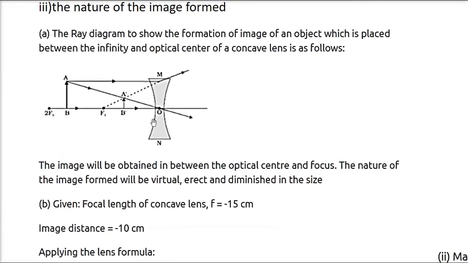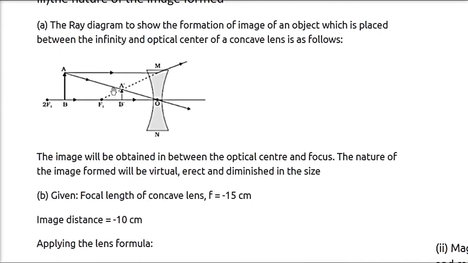So this is the formation of the image of an object which is placed between infinity and the optical center. Here is an object. This is the optical center of a concave lens. So the image will be obtained in between the optical center and focus. This is focus, this is optical center. Here it will be formed. And the nature of the image formed will be virtual, erect and smaller in size, that is, diminished in size.